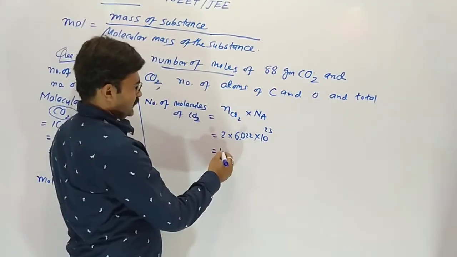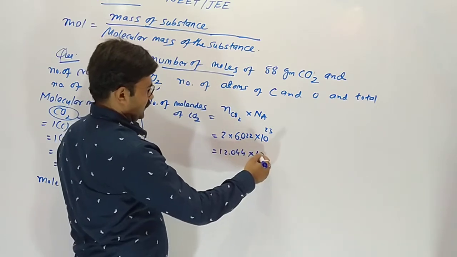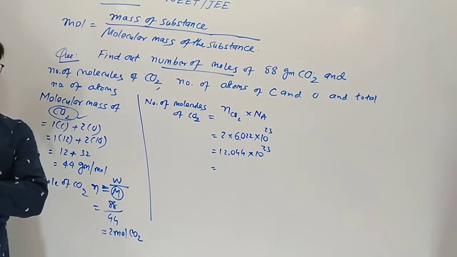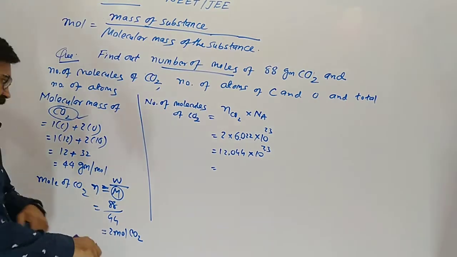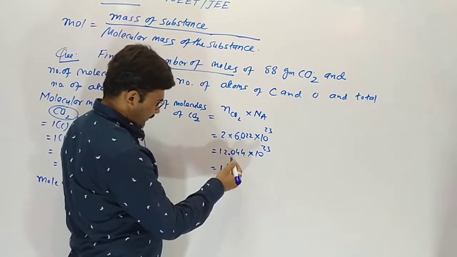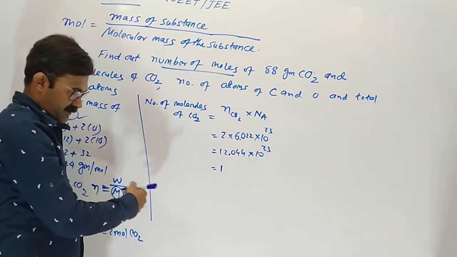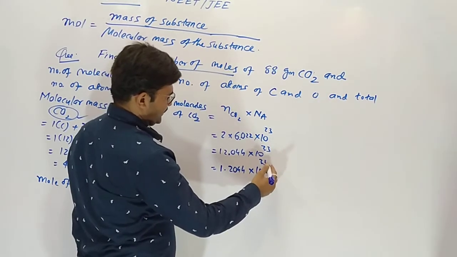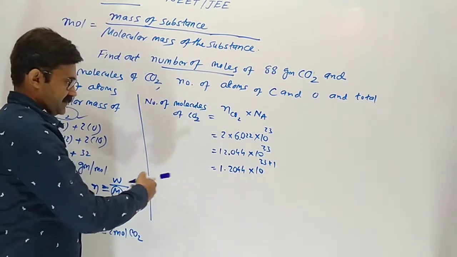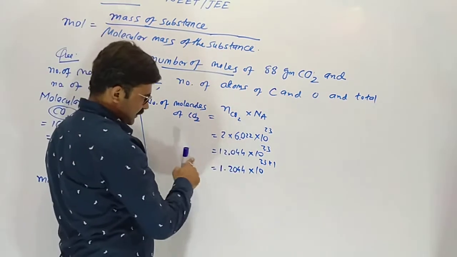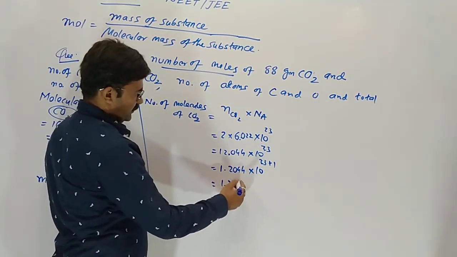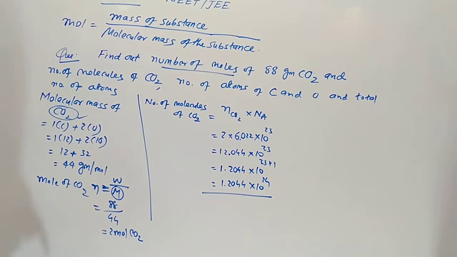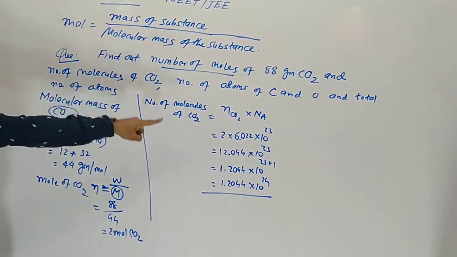Very simple. So 12.044 × 10^23. Here the decimal point should be after 1 digit. For getting this point, the decimal point moves toward the left-hand side. When we move to the left-hand side, the power increases. So 1.2044 × 10^24 molecules of carbon dioxide in 88 grams CO2.